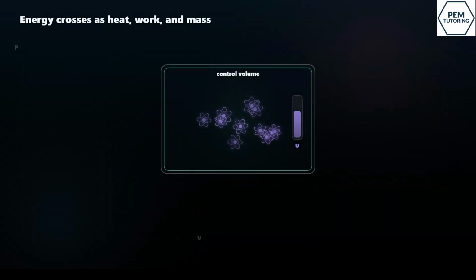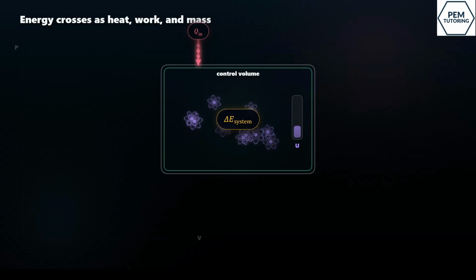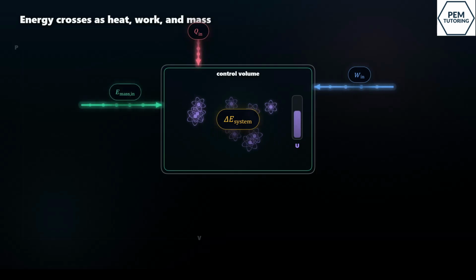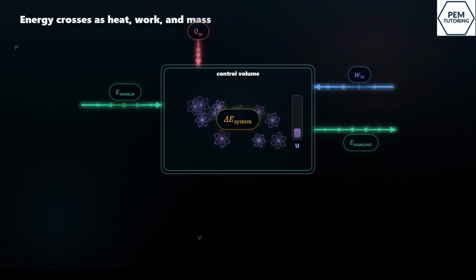Now let's look at a control volume. A control volume is just a region we choose to study. Energy can cross the boundary in three main ways. First, heat transfer. Heat crosses because of a temperature difference. Second, work transfer. Work crosses when something like a shaft, fan, piston, or electrical wire transfers energy. Third, mass flow. Mass carries energy with it. So mass entering brings energy in, and mass leaving takes energy out.